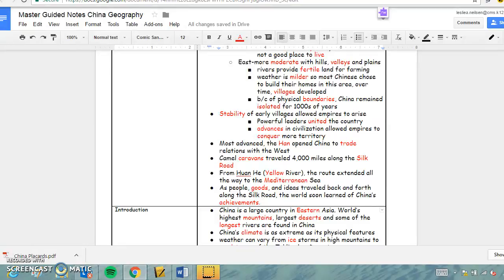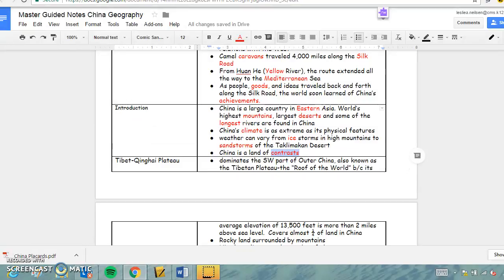As people, goods, and ideas traveled back and forth along the Silk Road, the world soon learned of China's achievements. Okay, you can pause here, make sure you have everything filled in. I'm going to go on to the introduction.